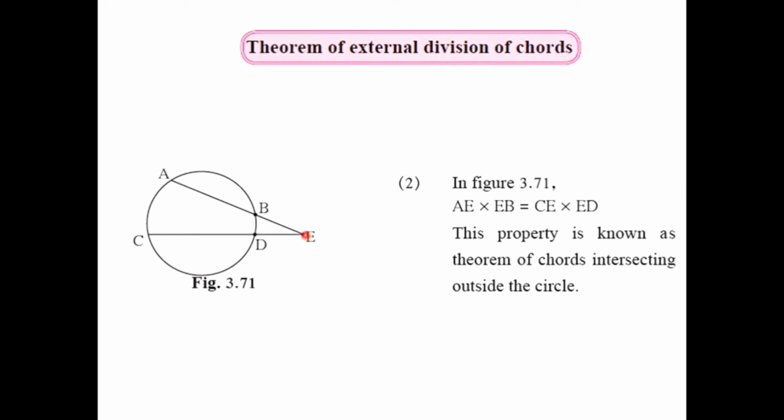Starting from point E, the first chord gives EB and EA, and the second chord CD gives ED and EC. So for this diagram, EB into EA is equal to ED into EC. This property is known as the theorem of chords intersecting outside the circle.